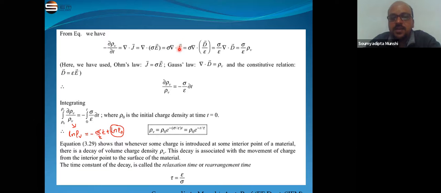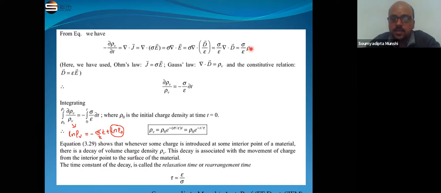We know that D, the electric flux density, is equal to the permittivity into the electric field, D is equal to epsilon into E. So from here we get the value of E is equal to D by epsilon. We put the value of D by epsilon here. We take the 1 by epsilon out, that means sigma by epsilon into the divergence of D. And we know from Gauss's law that the divergence of D is equal to the volume charge density rho V. So minus del rho V by del t is equal to sigma by epsilon rho V.